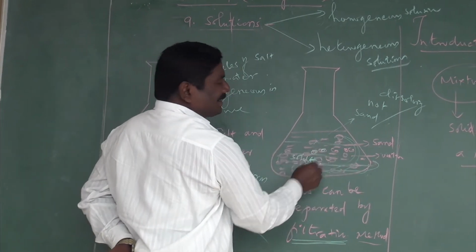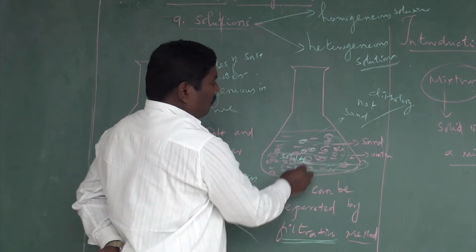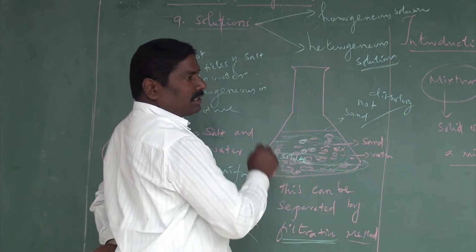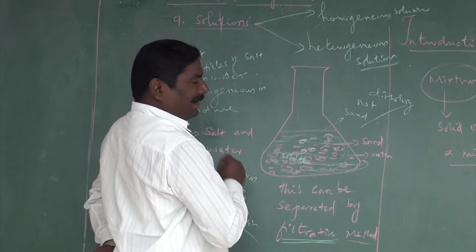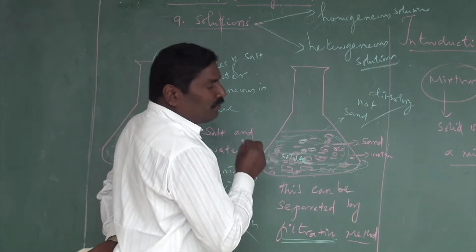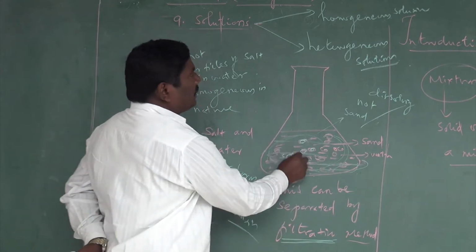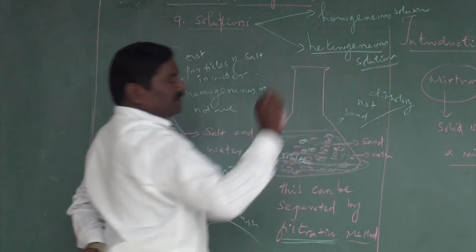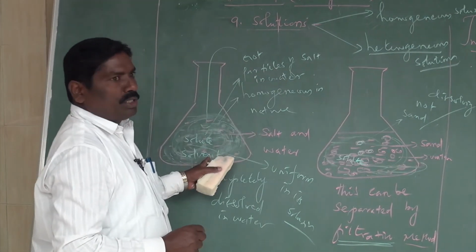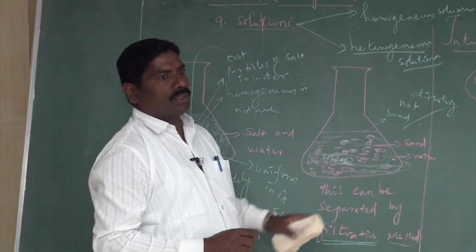There is a cluster, there is muddiness, there is turbidity present. If there is a muddy solution, or clay, or any particles present that are not uniformly distributed in the solution, it is known as a heterogeneous solution. Now you know what a homogeneous solution is, and you are very clear about what a heterogeneous solution is.